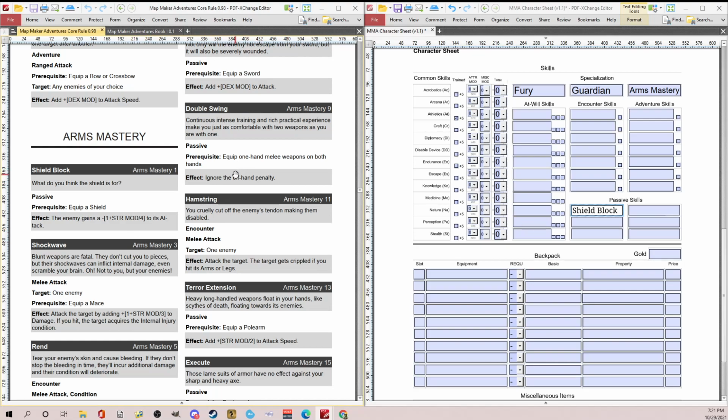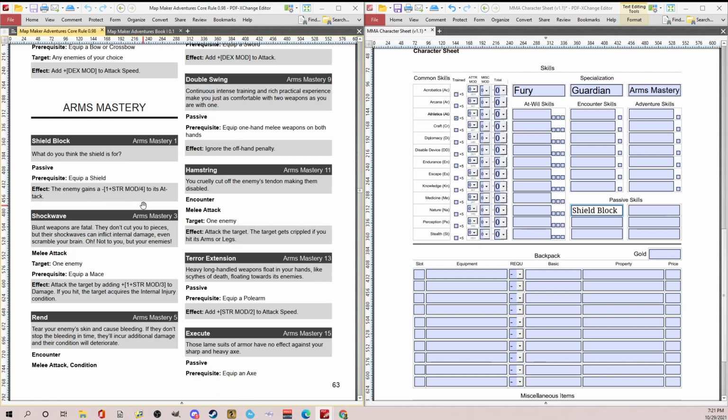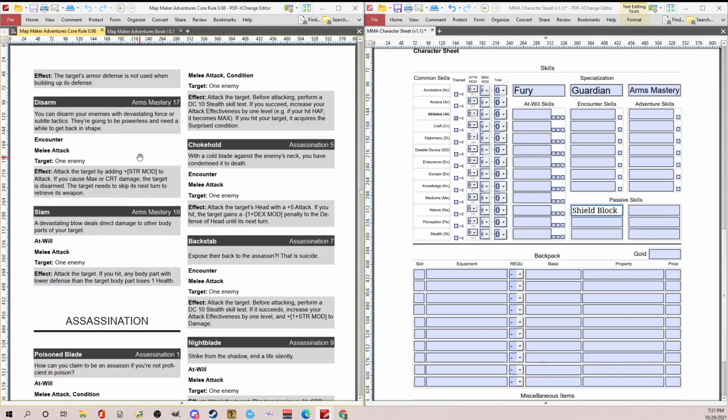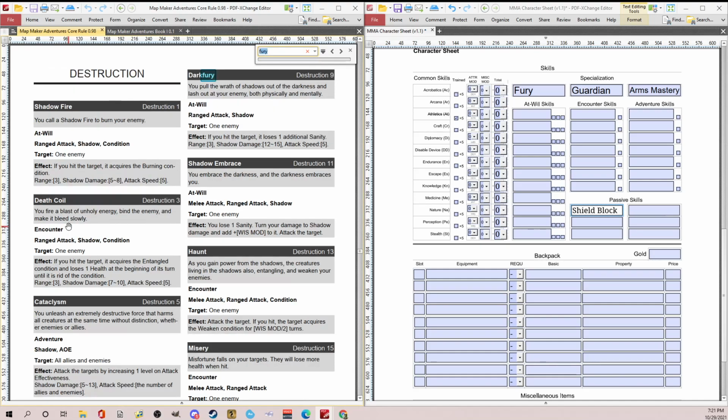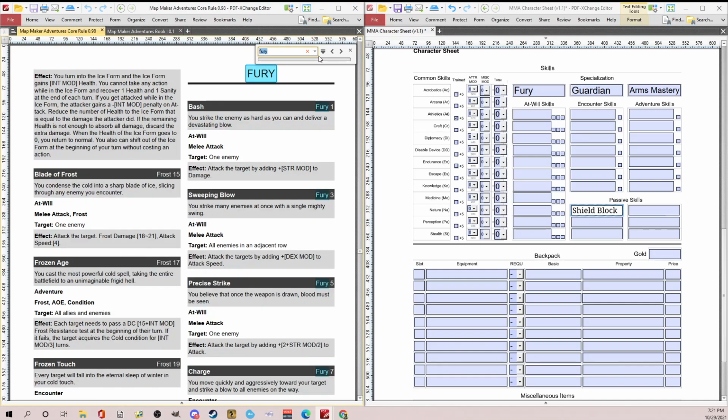I don't have a shield. I understand that, but I just thought, hey, let's just try that. So I'll have to look back in the rule book if I have to keep my specializations with these. So I'm going to search for Fury. Destruction. So here we go. Fury. So we have Bash. Actually, I like that. So let's go ahead and do Bash, which is an at-will skill. So I'm going to do Bash.